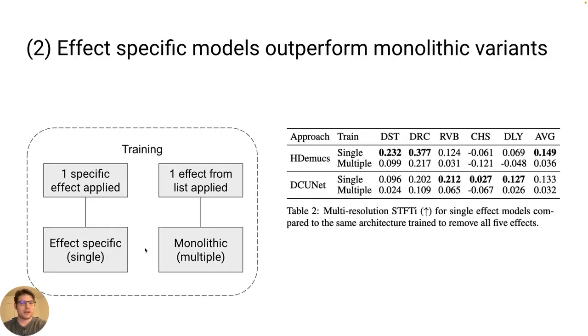Next, we focus on comparing the performance of effect-specific models to a monolithic counterpart. For the monolithic models, we trained both Hybrid Demux and DCUNet with the dataset of examples with one effect from the effect set applied. We then compare their performance on examples with one specific effect to the effect-specific models from the previous experiment. This table shows the multi-resolution STFT improvement for each case, and it is clear that the effect-specific variants outperform their monolithic counterparts.